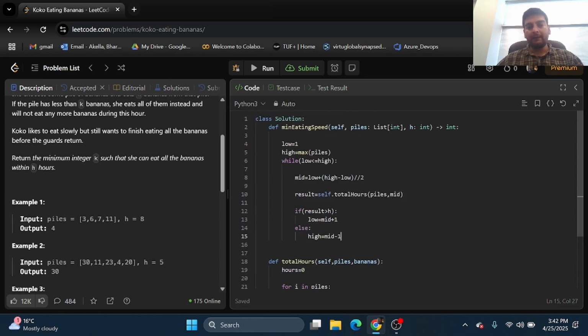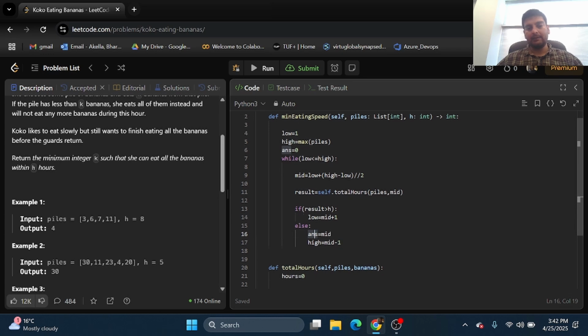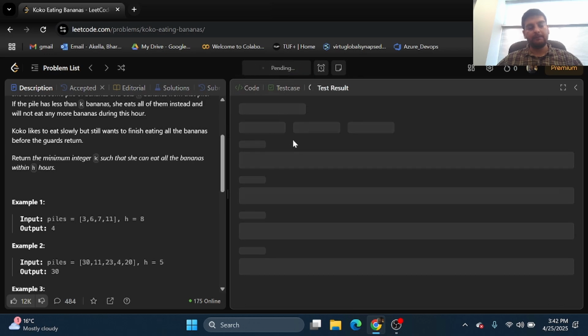Now we'll take another variable called answer. Initially, we'll set it to be 0. And here, whenever the result is less than h, I'll store the mid value in answer. So mid contains the bananas per hour eating speed, and every time we have a value which is true, we'll store that in answer, and this is what we shall be returning. So I'll say return ans. Let's run this.